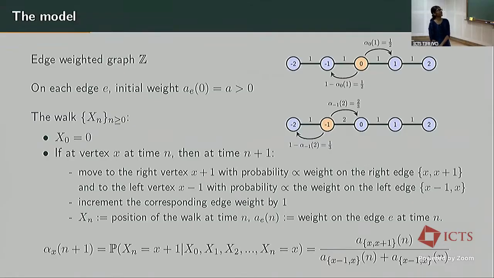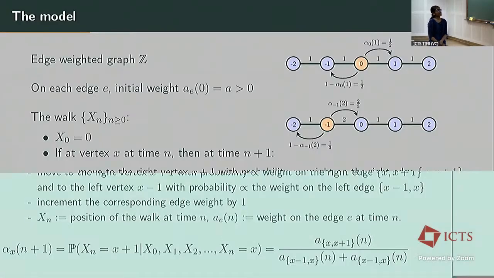So I'll begin by describing the model. The edge reinforced random walk is defined on any locally finite graph. But in this talk, I'll restrict my attention to the graph Z. Let's consider the graph Z. On each edge of the graph, I'll consider an initial weight A_e, and so A_e of 0 is the weight at time 0. For simplicity, I'm going to take the initial edge weights to be a constant A, where A is any positive real number.